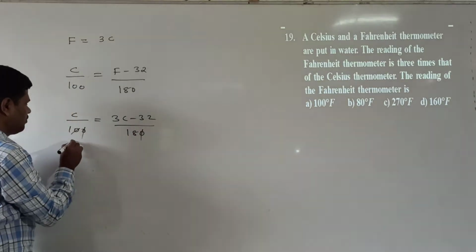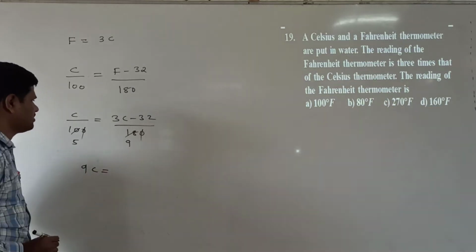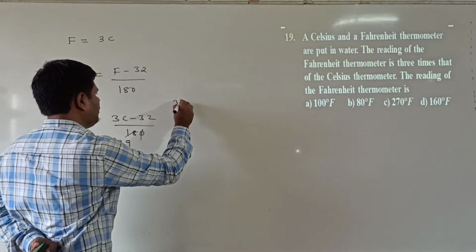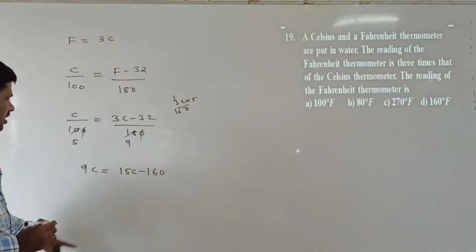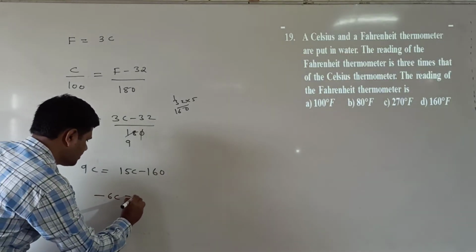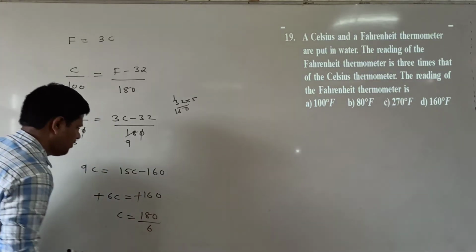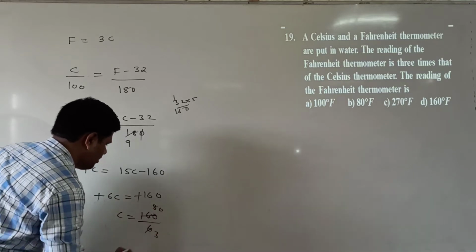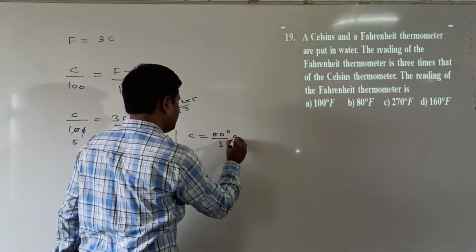Here 2 5s are 10, 2 9s are 18. Now what are we getting here? 9C is equal to, multiplying, 15C minus 32 into 5. 5 2s are 10, 5 32s are 160. Now 15C minus 9C is equal to 160, so 6C is equal to 160. C is equal to 160 by 6, which is 80 by 3 degree centigrade.